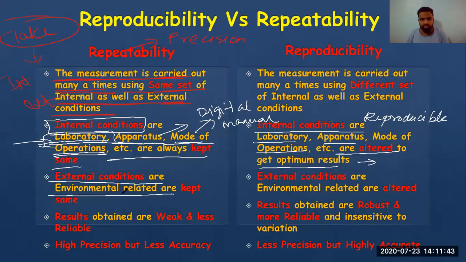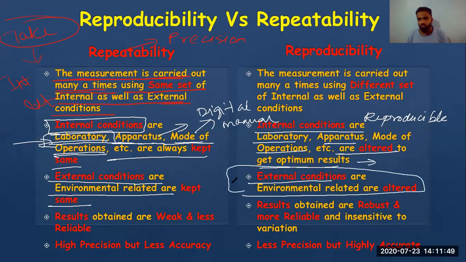I've already told you the external conditions might be kept the same. And if we change the external conditions, we might get different readings. So we change the external condition while we do reproducible kind of work. Now the results obtained in repeatability are weak and less reliable. I hope you're getting it. We can't rely on the results of repeatability.